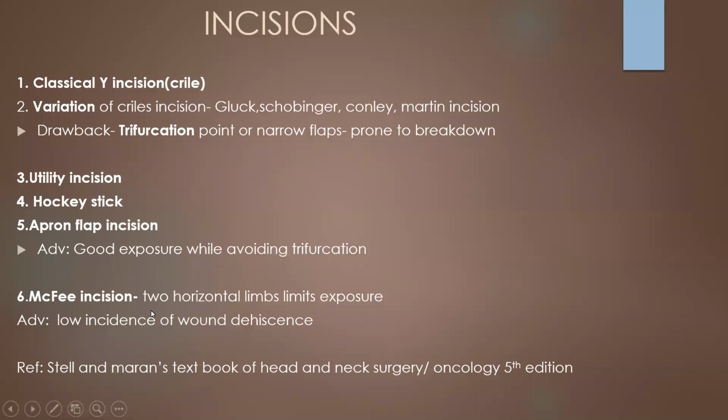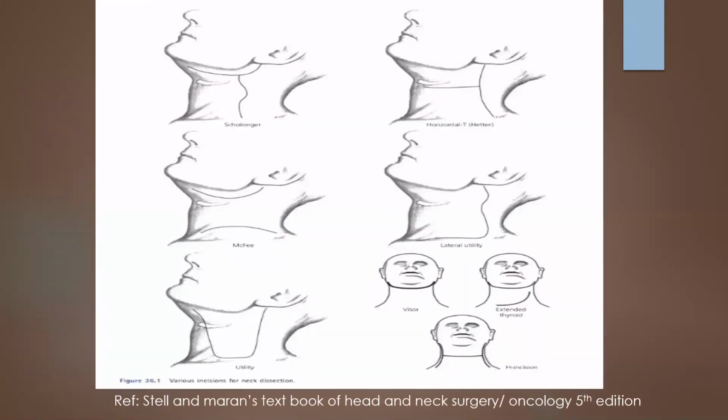And the MacFee incision, that is two horizontal incisions, limits the exposure. However, there is a low incidence of wound dehiscence with this type of incision. Here, all these Y-shaped incisions, this one, Schobinger's, and the horizontal T-shaped incision, have a trifurcation.